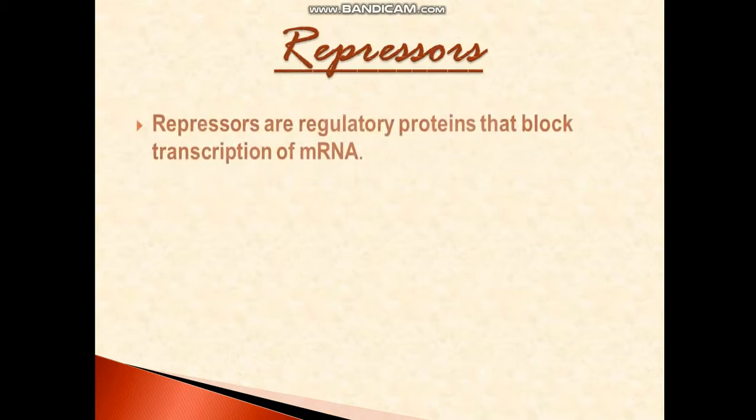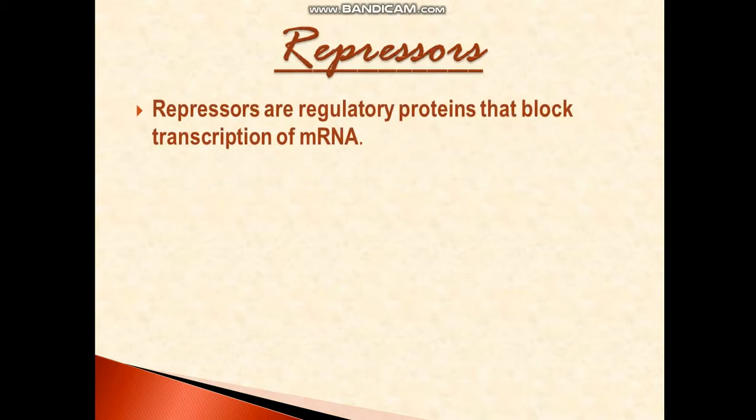I told you that in negative control the gene is continuously switched on, and the genes are continuously expressing themselves and enzymes are produced. But when a repressor is produced, it goes and binds to the operator and then the genes are not expressed. So the synthesis stops.